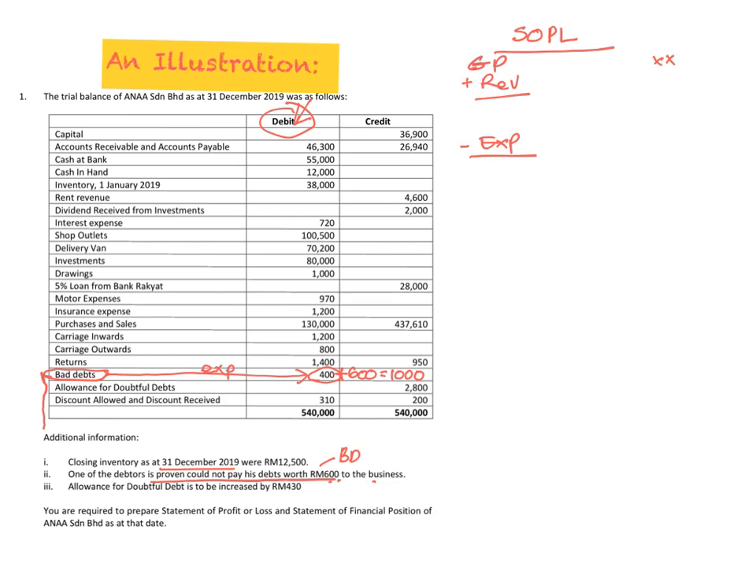Now when we do this, as you can see, we have 1,000 here, which is our new bad debt amount. So bad debt, like I said just now, will become our expense in our SOPL. You have to minus, so this amount will appear here. Bad debt, and the amount that you are going to put here is 1,000.